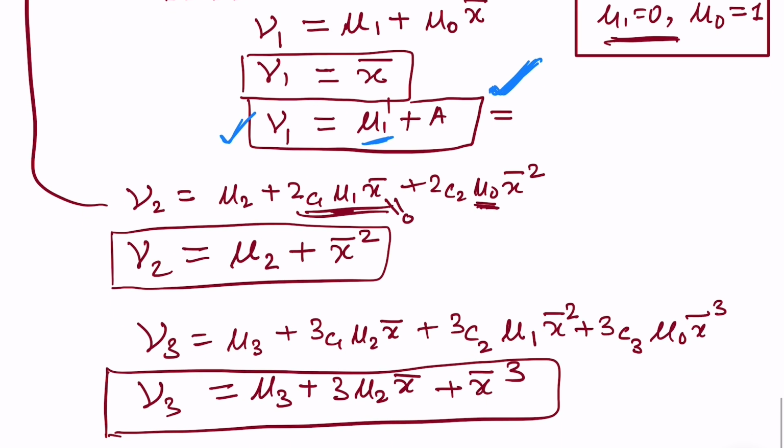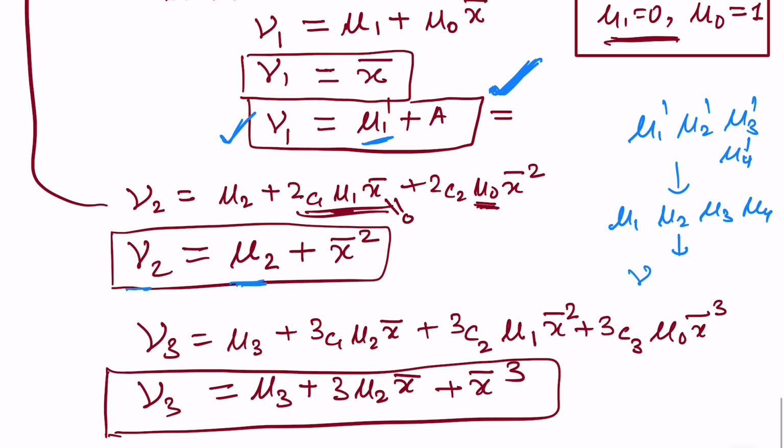For the rest of the relation, what you can do is you can find the values of nu 2 using mu 2, and if say mu 1 dash, mu 2 dash, mu 3 dash and mu 4 dash are given, find the value of mu 1, mu 2, mu 3, mu 4 and then move to nu 1, nu 2, nu 3 and nu 4, and it is advisable also to do this.